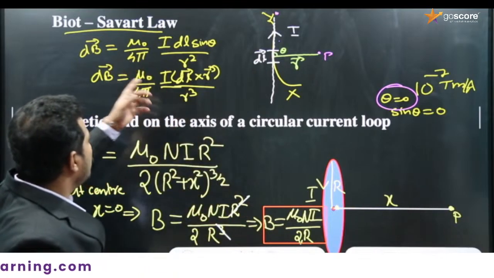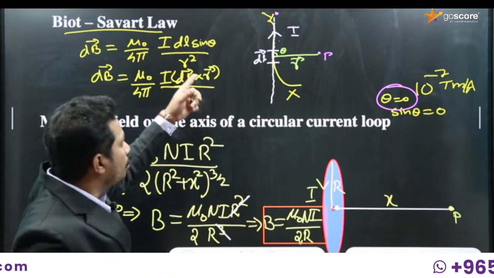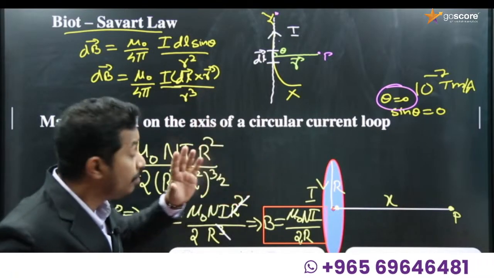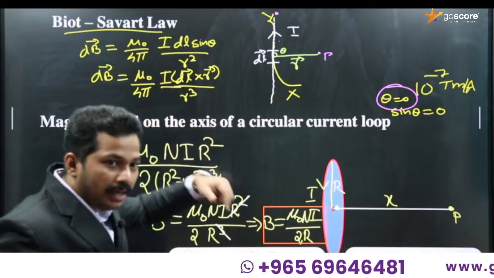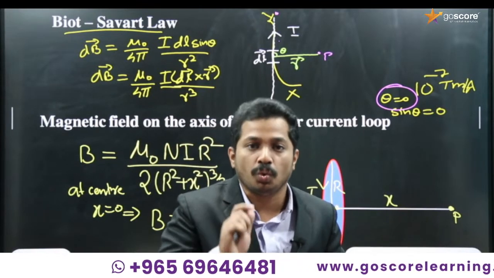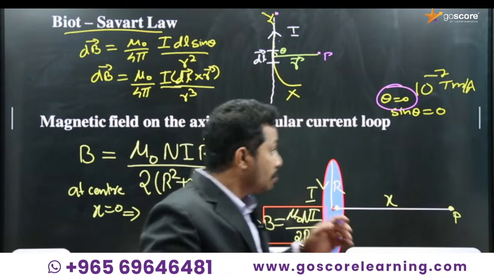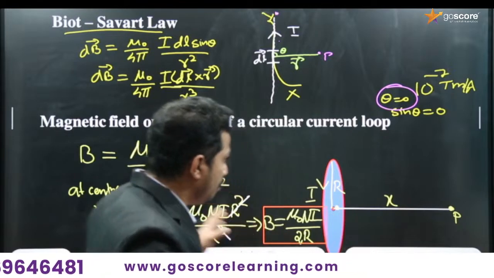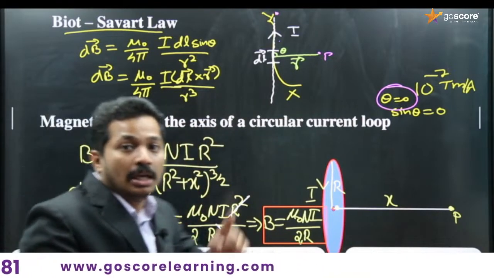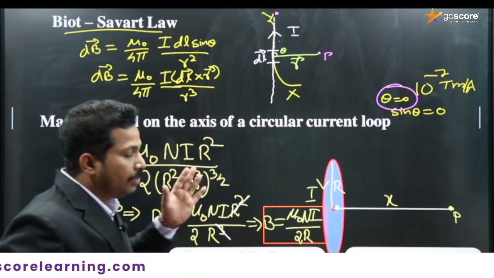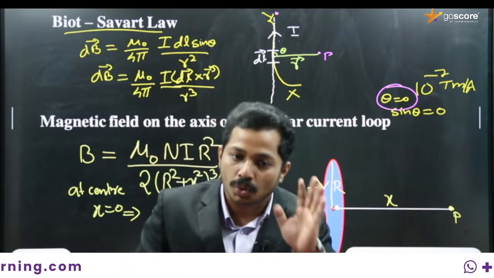For the first equation, the direction of the vector dl cross r will give you the direction of the magnetic field. And how can we find the direction of a vector product? Using the right hand screw rule, which we have learned in the 11th grade, right? If you have any confusions regarding that, please watch the previous part of this session, where we discussed the right hand screw rule.